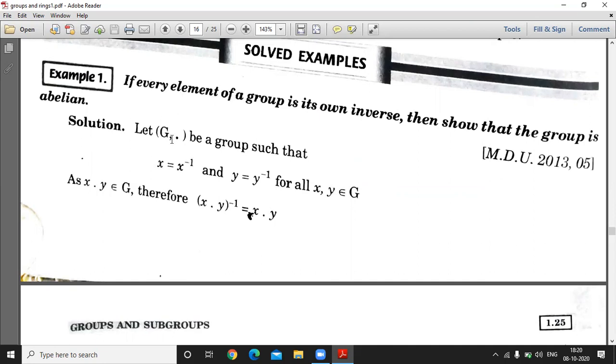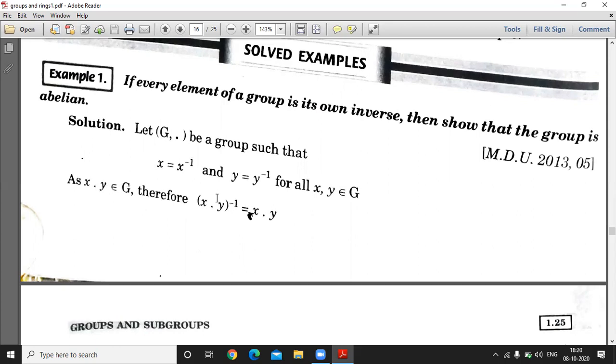Let G be a group with respect to multiplication operation such that x is equal to x inverse and y is equal to y inverse, because this is given: every element of a group has its own inverse, and this result holds for all x, y belongs to G. As x into y belongs to G, therefore (x into y) inverse. If x and y belongs to G, then x into y also belongs to G because G is a group with respect to operation dot.